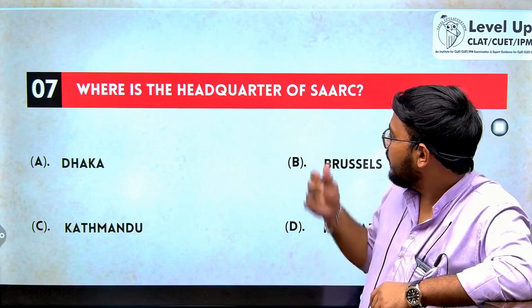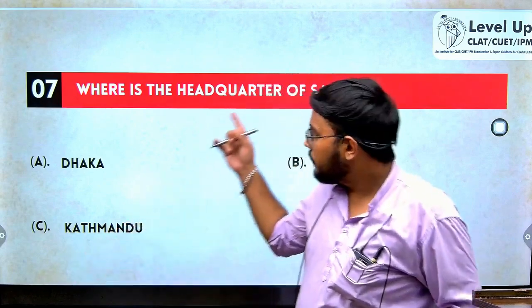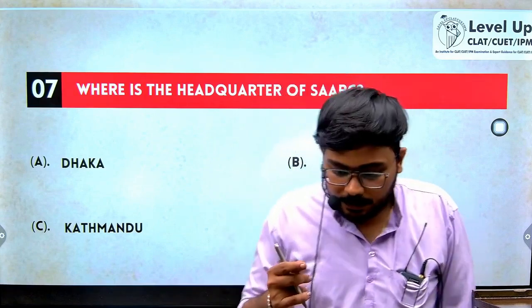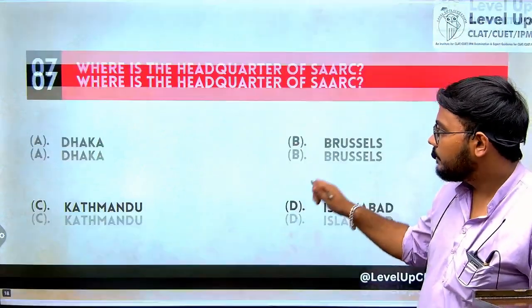Now, so where is the headquarters of SAARC? The headquarters of SAARC is in Kathmandu, Nepal. It was established in the year 1985. There are a total of 8 members of SAARC. Comment down the 8 members that SAARC has, please.